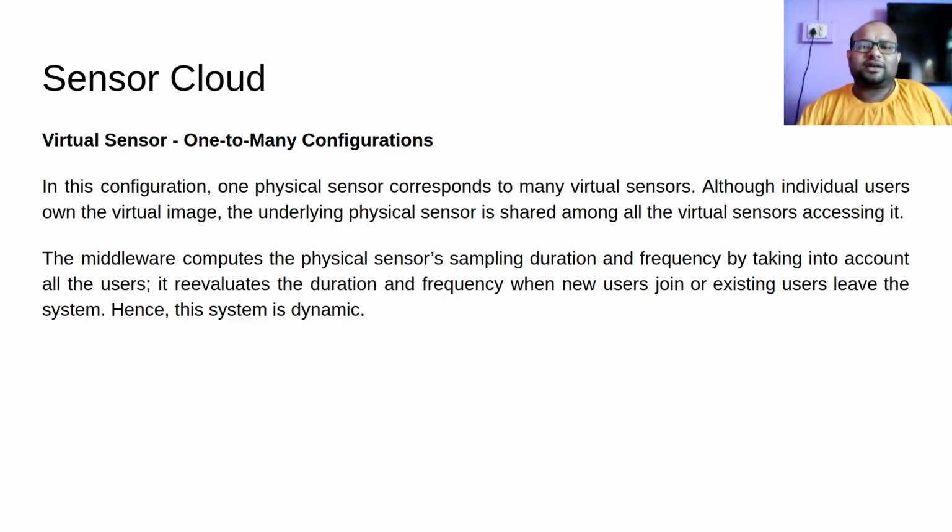So at a later point of time, a new user comes in who is requesting data to be sensed once every 10 seconds. Now what is the rate at which I have to sample? I have to sample once every 10 seconds to serve this new user. So this is what I have. Because the rate at which the sampling is changing, this system is dynamic. So this is one-to-many configuration.